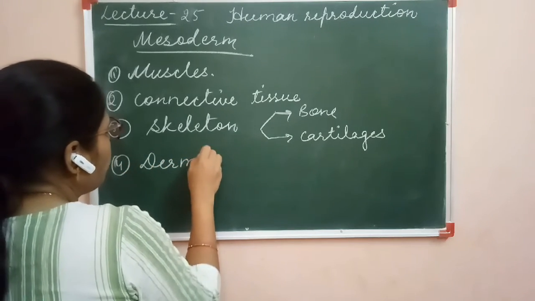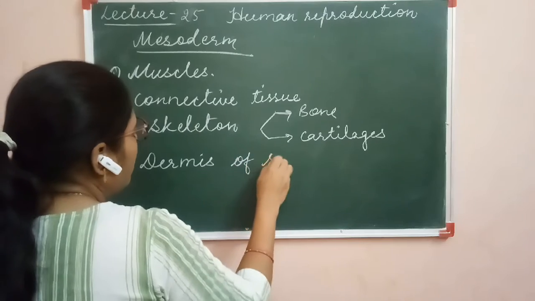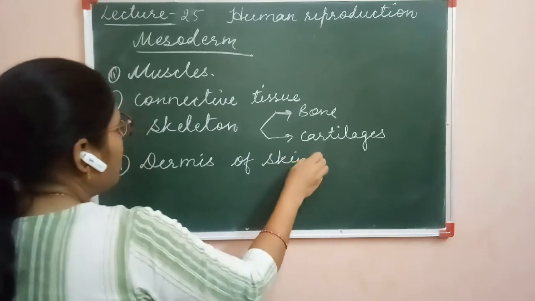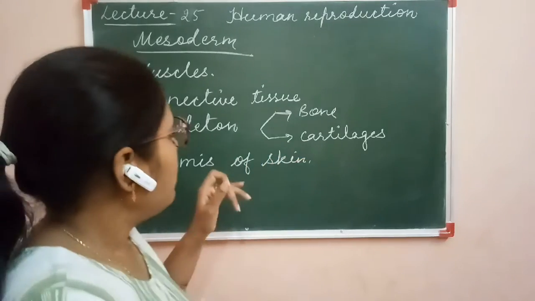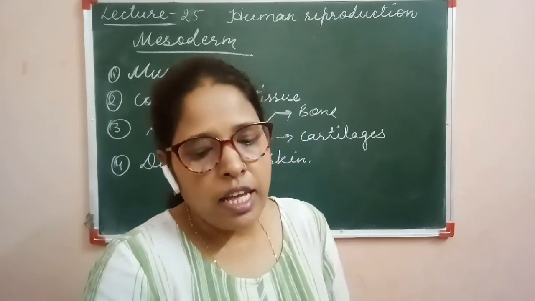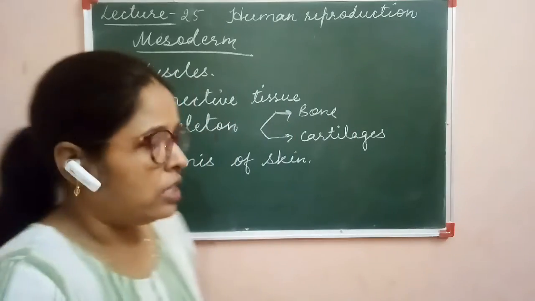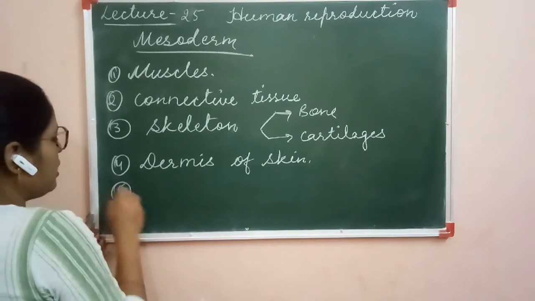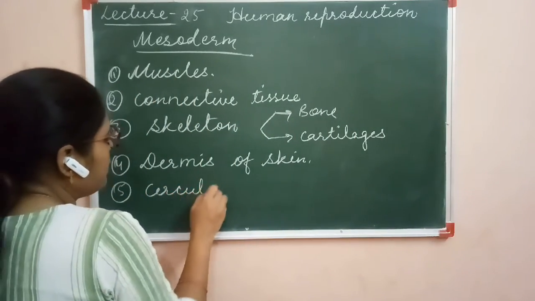Our skin has two parts, dermis and epidermis. Dermis of skin is mesodermal in origin and epidermis of skin is ectodermal in origin. Next one is the circulatory system.